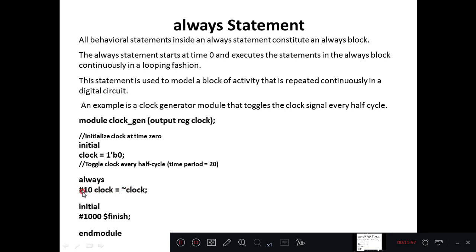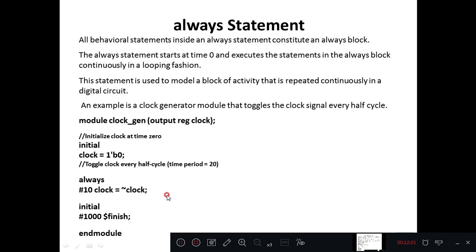So after every time interval of 10 time units, clock is updated with a new value. Initially clock is 0, not of 0 means after 10 time units it will get value 1. Then it repeats, not of 1 is 0, so it goes on repeating between values 0 and 1, toggling.